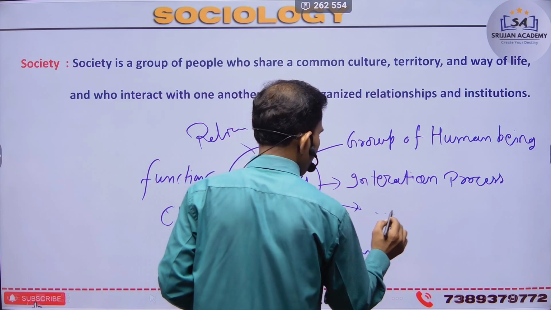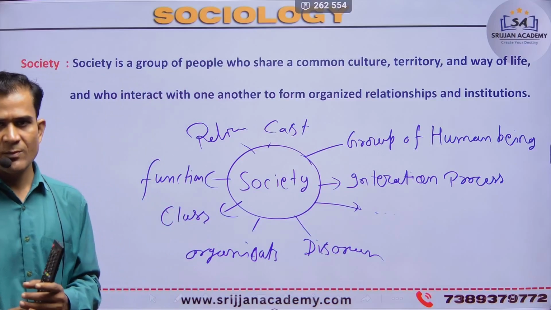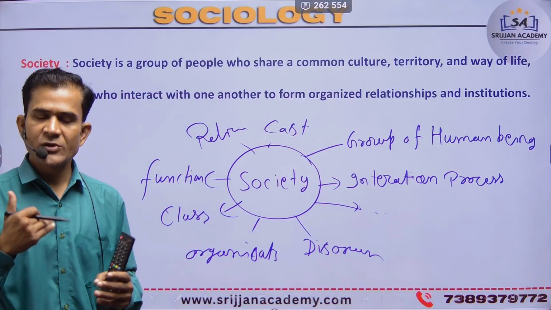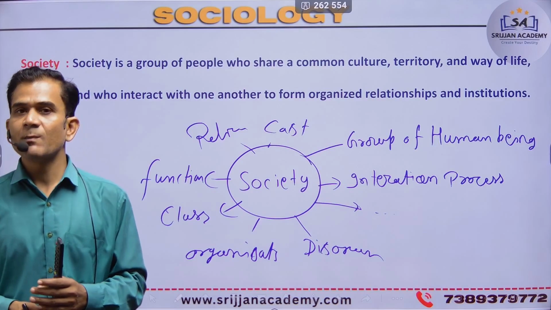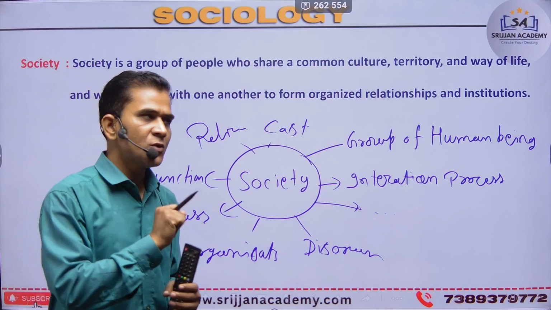And many more factors, like family relationship, kinship, and interaction process, must be present in our society. And how do we explain society?